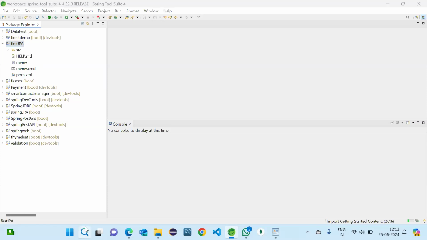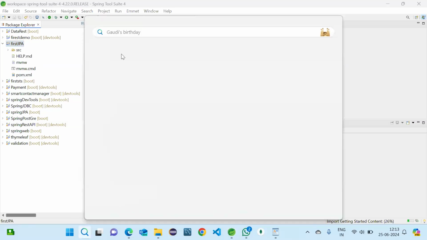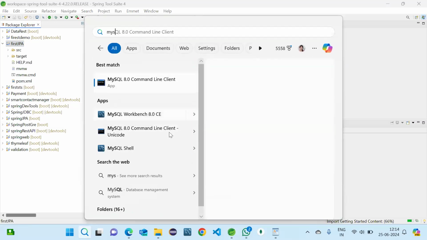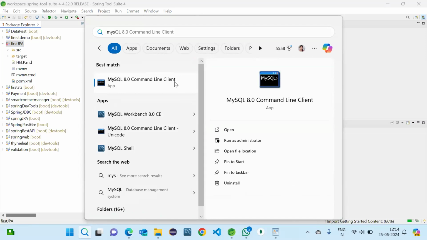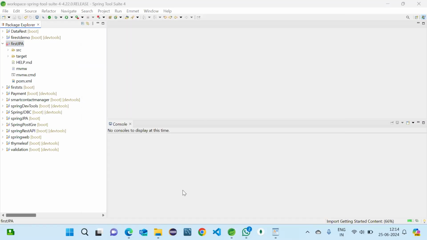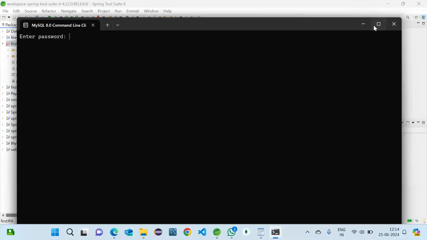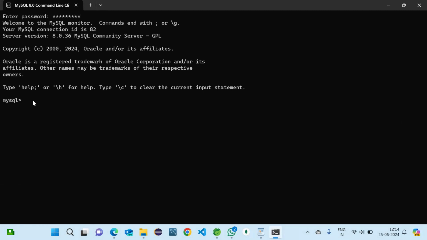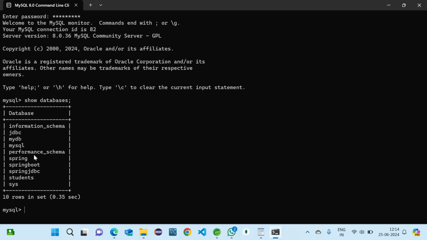Meantime, let me open my MySQL data. Command line, the password. Okay, so now show databases. Spring Boot also I have one. So now we are going to use Spring Boot only.